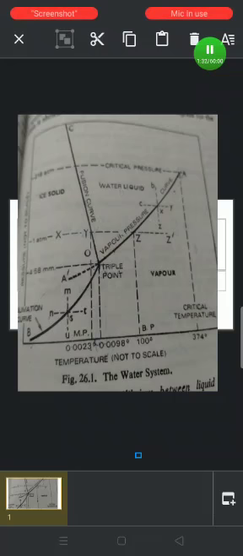The curve OA extends as far as the critical temperature of water, 374 degrees centigrade, since above that temperature liquid water cannot exist. The curve OB represents the equilibrium between ice and vapor. It is called the vapor pressure curve of ice, or sublimation curve of ice. Its lower end B extends to absolute zero.